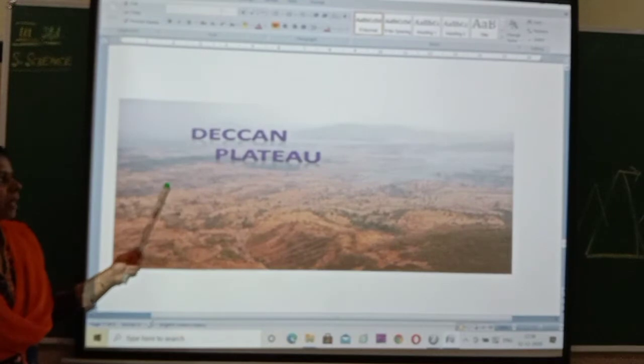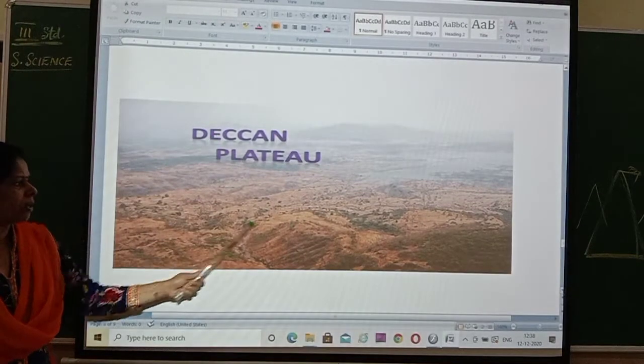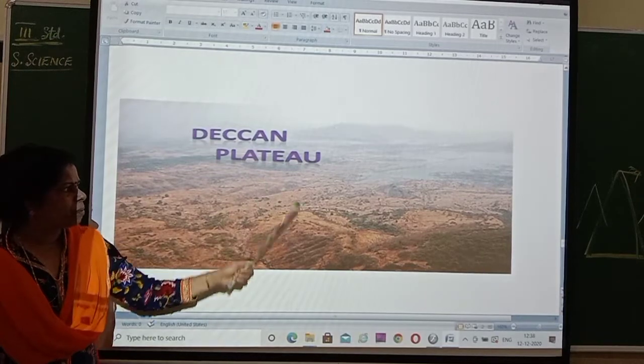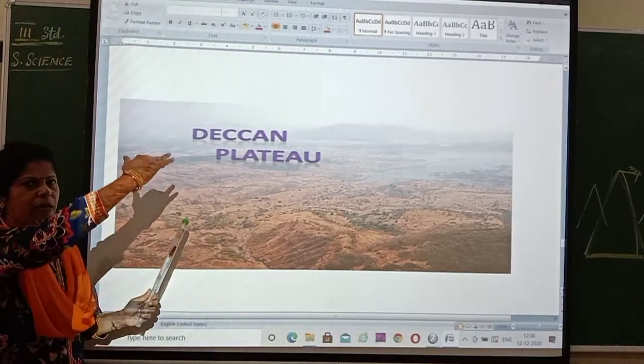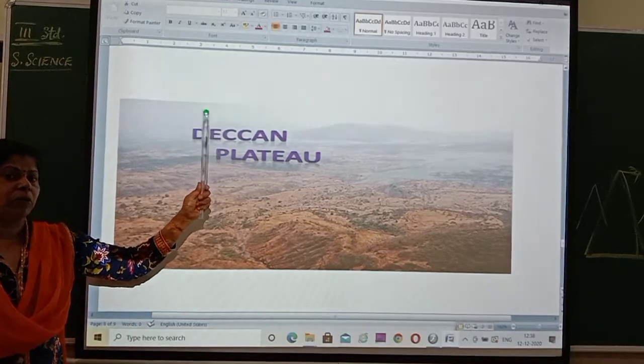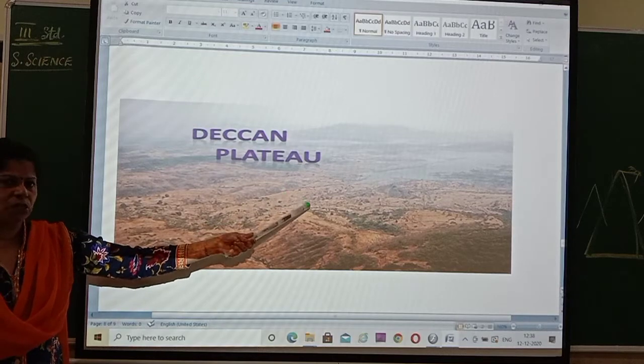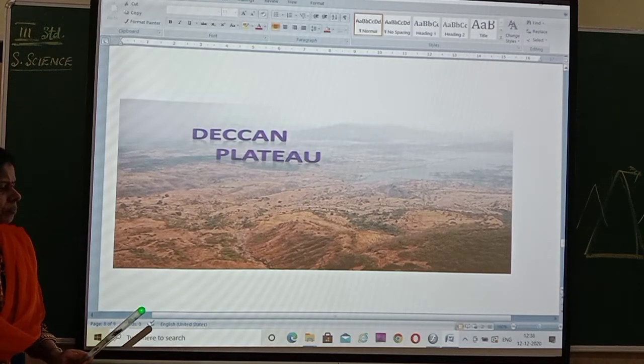So this is the Deccan Plateau in the center. Going to the south you can see the Deccan Plateau, how it is, you see, plateau. There will be a raised land and again there will be slopes, but it will not be like the mountain ranges. So that much peak will not be there, that much sharpness will not be there. Understood? This is about the Deccan Plateau.